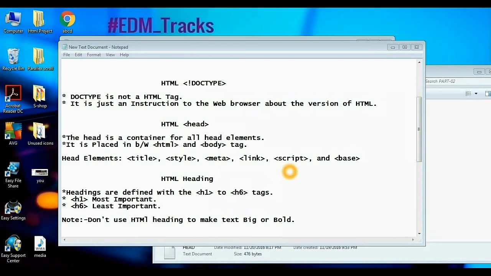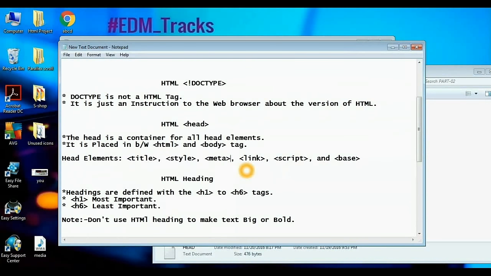So next we have the HTML head and HTML heading. Don't be confused with these two names because they have their own meaning. The head is a container for all the head elements. The head elements are as follows. Here we have the title, style, meta, link, script and base. In this video we will only discuss the first three, that are title, style and meta.